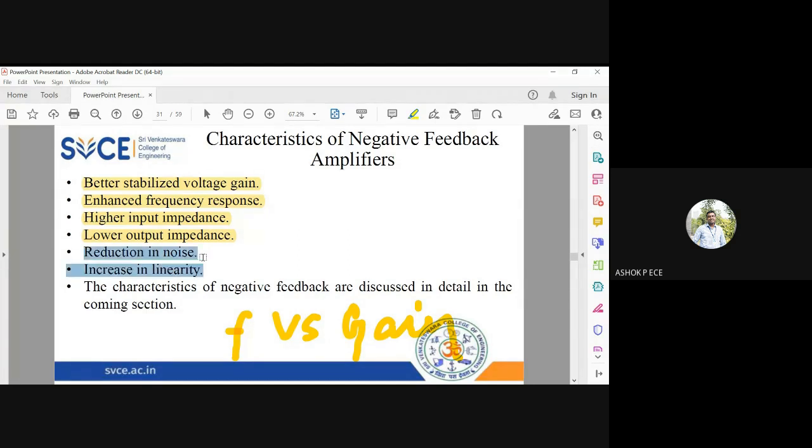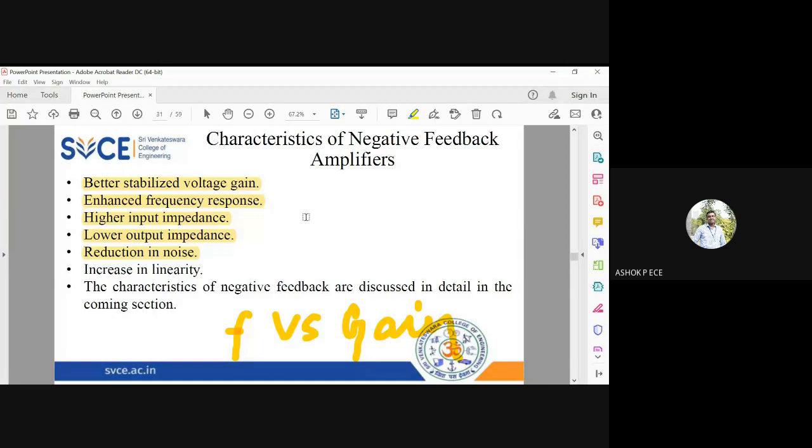And also reduction in noise. You have noise reduction happening. So even by mistake, if some noise is entering your amplifier, if you don't have feedback, that noise will also be amplified. So whatever signal you get after amplification will have a lot of noise. It will not be very clear. But with the same amplifier, if you add feedback, and then by mistake noise gets added, that noise will be amplified, but because of the effect of negative feedback, the noise strength will be reduced.